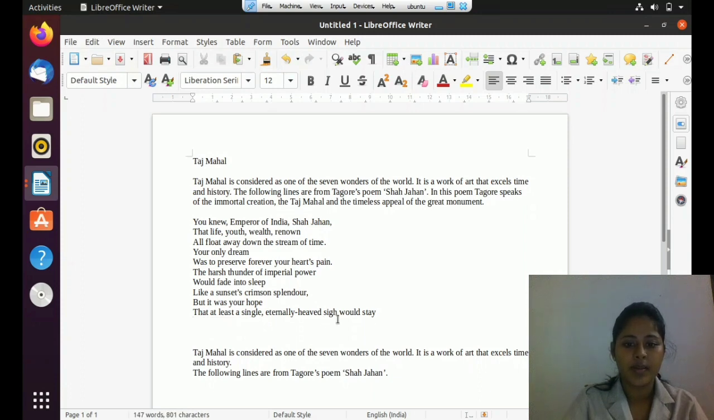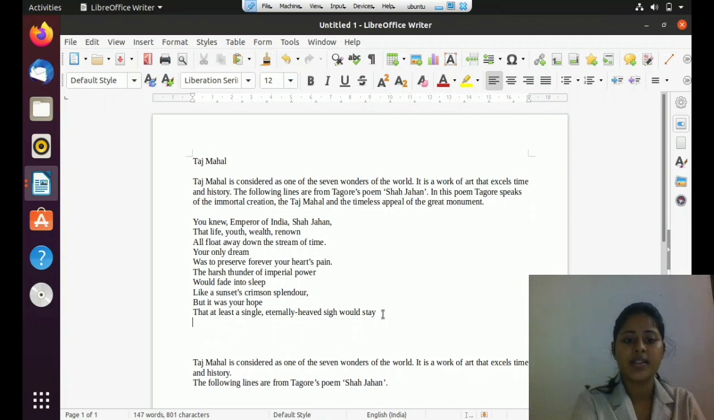Now see this previous line. That at least a single eternally heaved sigh would stay. Now I have not completed that line. I want to type the next line below that, and not as a new paragraph, just a new line. How can I do that? I have to hold on shift key and then I have to press on the enter key. Now the cursor has come to the next line. Then I can type that line.